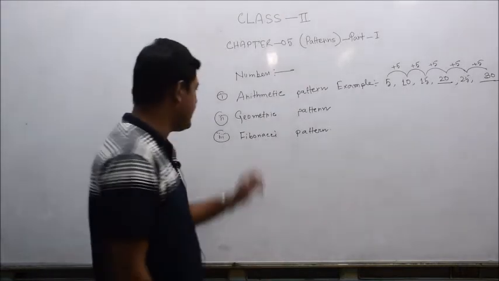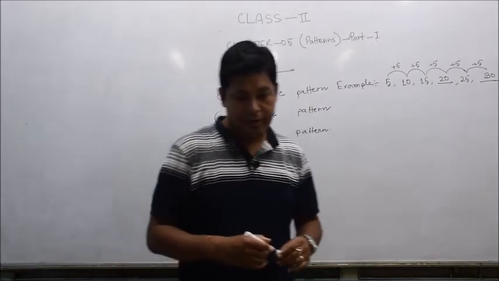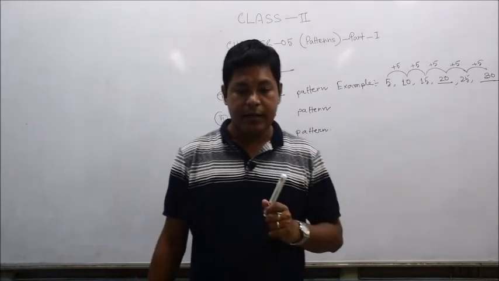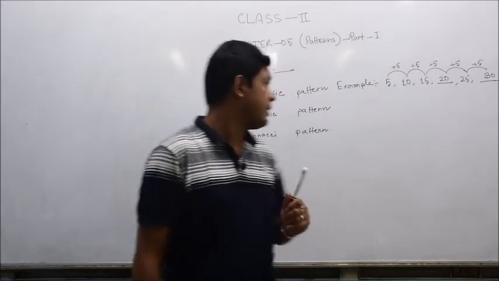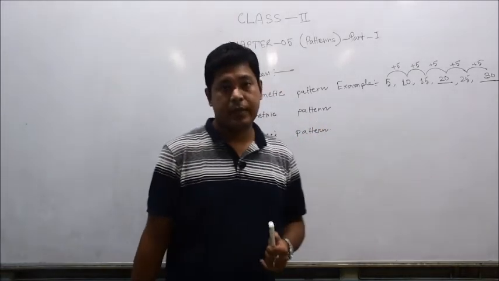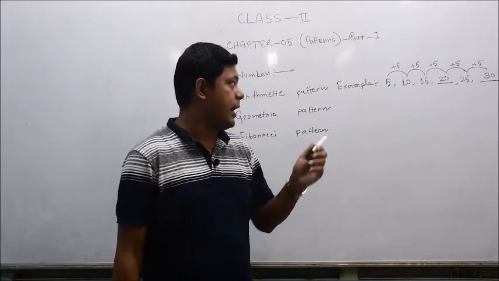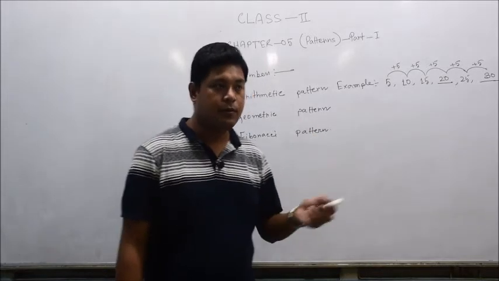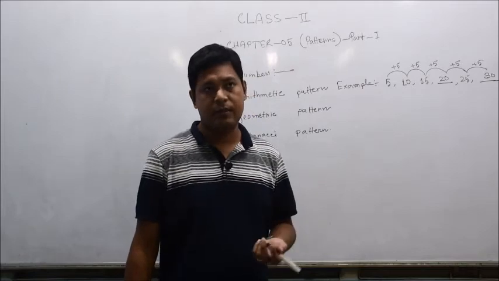The second one is the geometric pattern. What is the geometric pattern? The geometric pattern is defined as the sequence of numbers that are based on multiplication and division operations. You people are in class 2 right now, so addition and subtraction is common for you, but division and multiplication, because we have found the 1 to 10 multiplication tables.